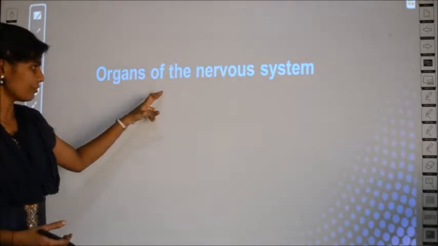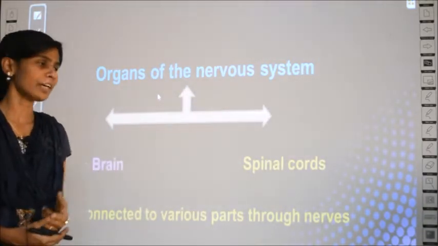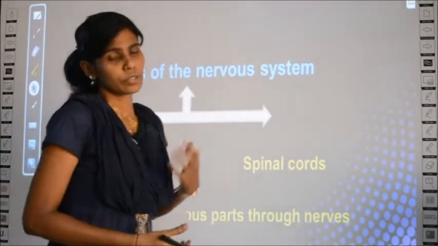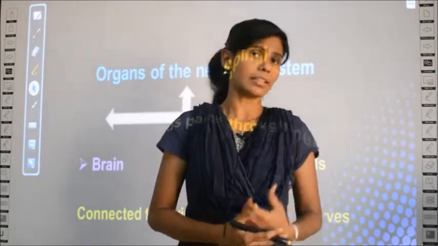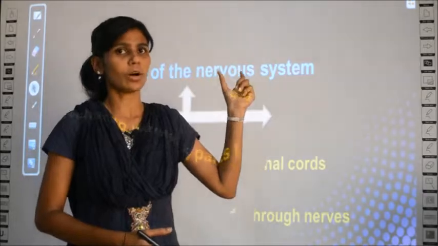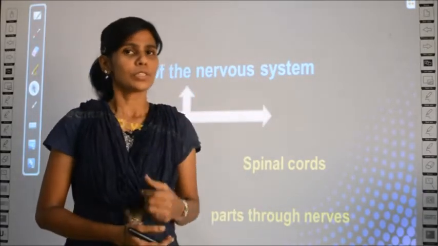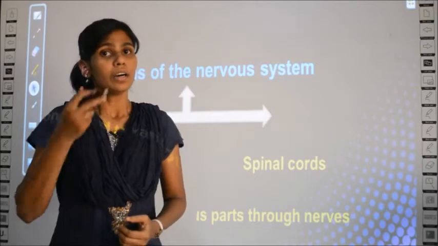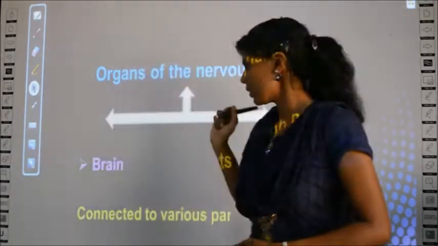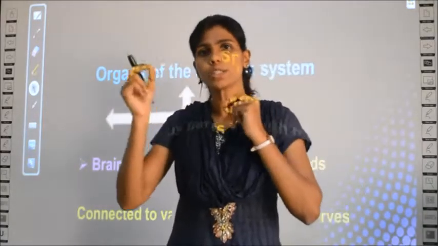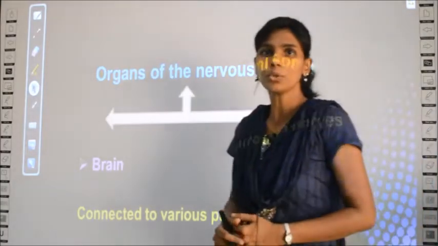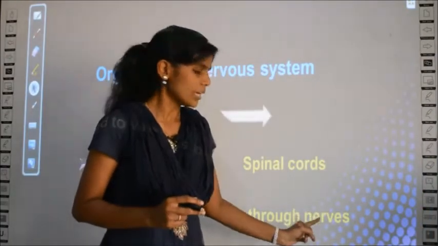The organs of the nervous system are broadly classified into two, called the brain and the spinal cord. Mainly the central nervous system. You call this the nervous system, no, it is called by the term central nervous system. So the two main organs are the brain and the spinal cord, and these two organs are connected to other parts of your body with the help of nerves.